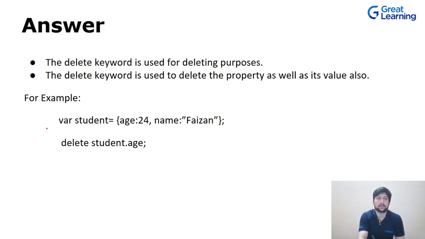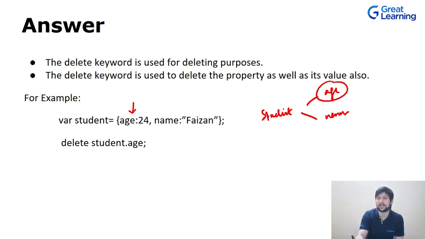As you can see over here, we have defined one object, that is the student, and the name and the age have been defined over here. Now let's suppose there is a constraint that I don't want this age anymore. So how can I remove this from this object? These are properties of this student. This is a student and it has two properties: one is age and another is name.